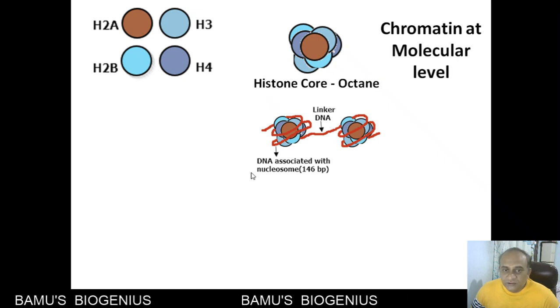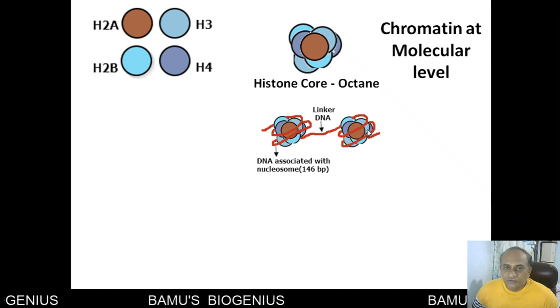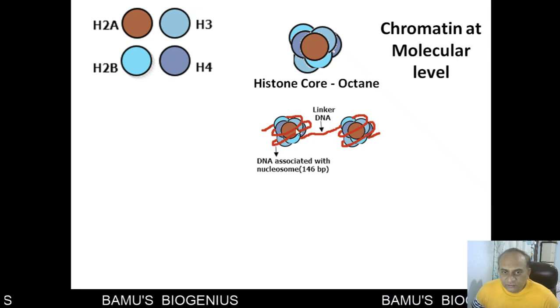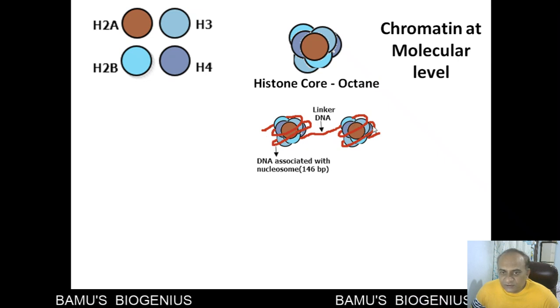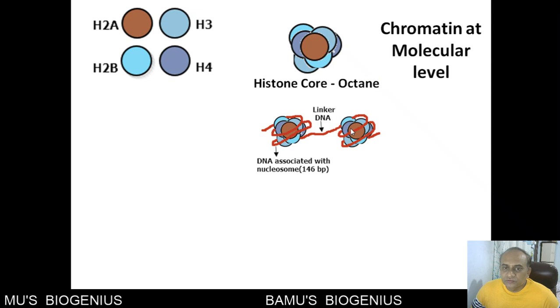The DNA is wound on this histone core, and in between two histone cores the DNA thread links to the next histone core. The thread in between these two histone cores is called the linker DNA.